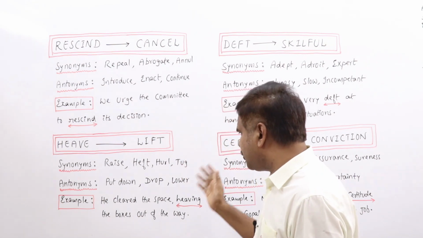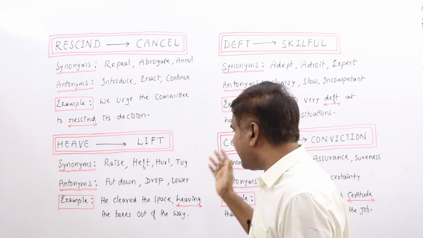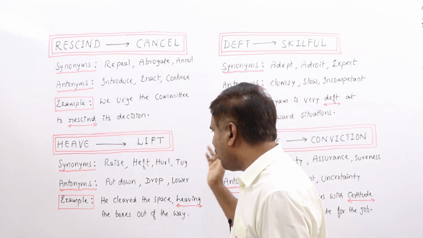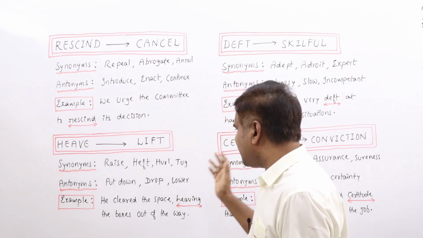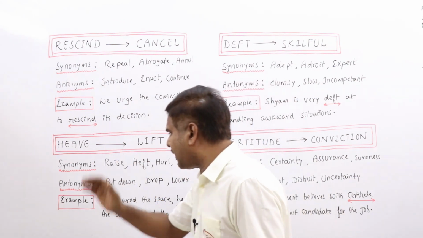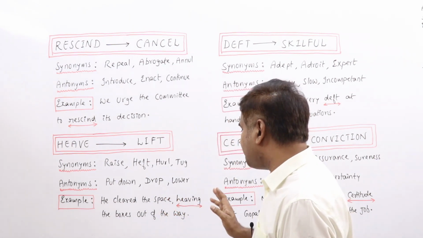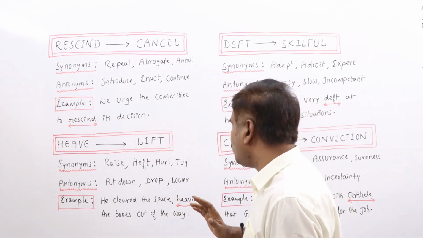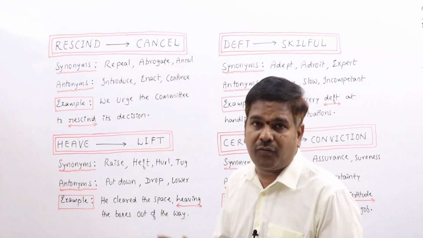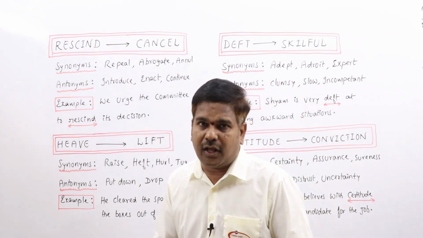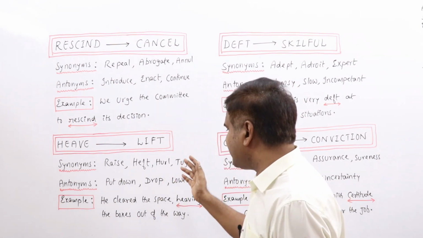Antonyms: put down, drop, lower, keep, lessen, destroy, finish, decrease, stop. All these words can be related to antonyms. Example: he cleared the space, heaving the boxes out of the way. She heaved the sofa back into place. That also can be given as one more example.